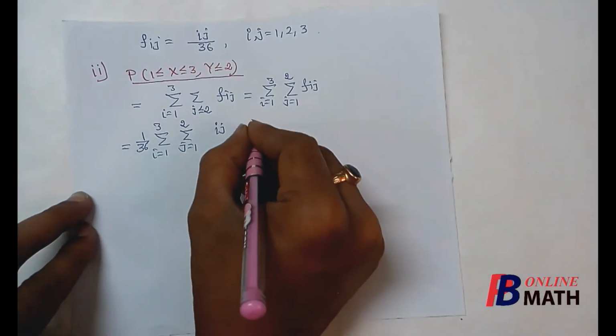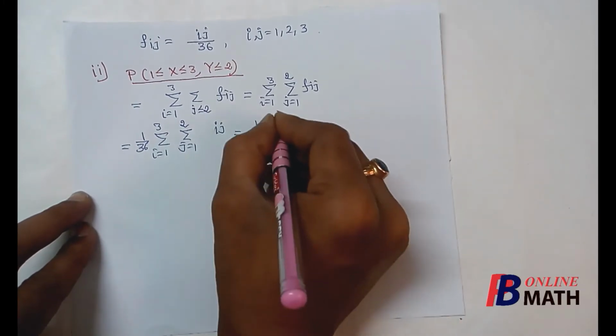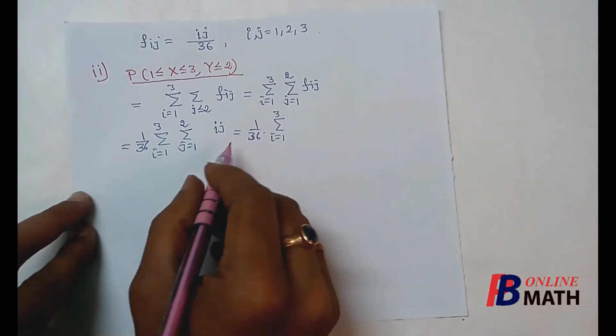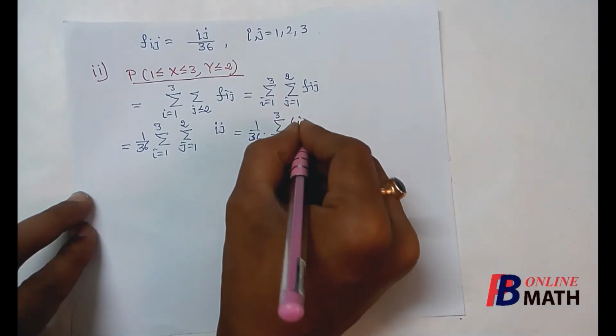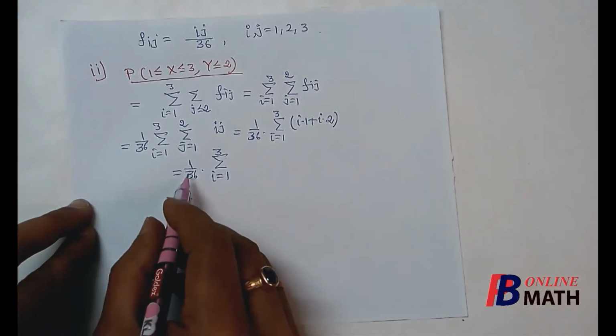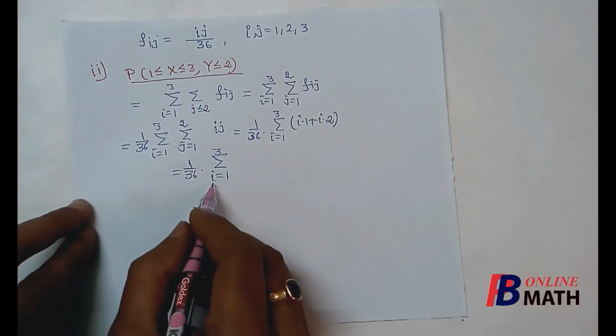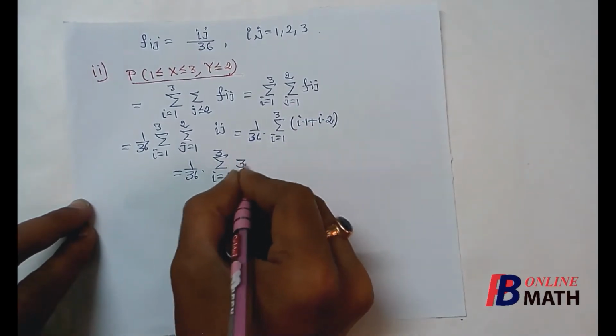Now this is equal to 1 by 36 into summation of i equal to 1 to 3. Now if we apply this summation j equal to 1 to 2, then it will be i into 1 plus i into 2. So this is equal to 1 by 36 into i equal to 1 to 3. Now this is 2i plus i, so it is 3i.